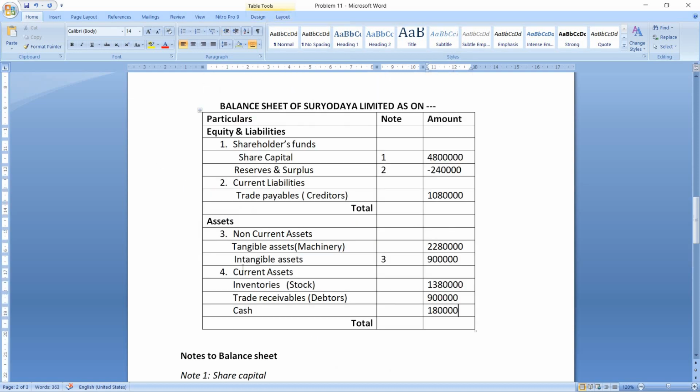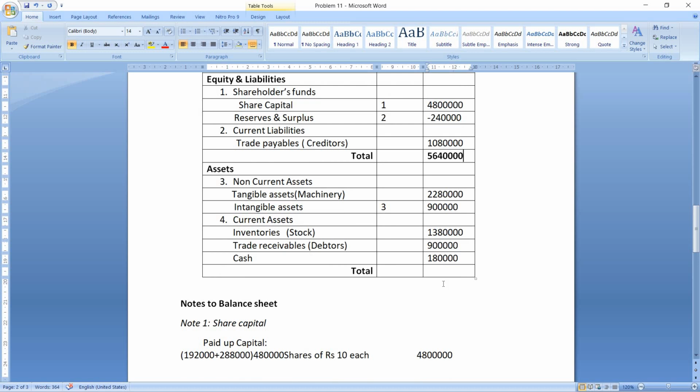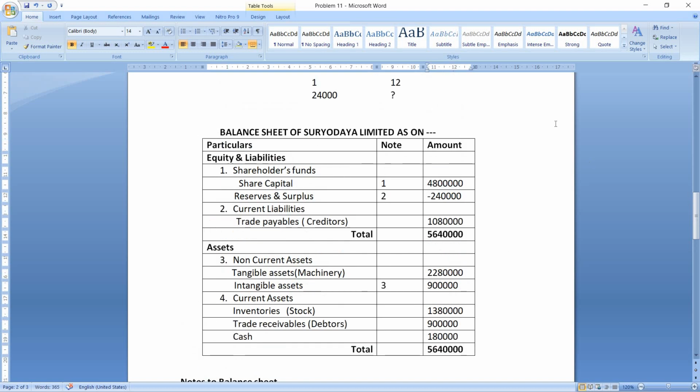So we have taken all the assets and liabilities. Now let us make the total of the balance sheet. Let us first make the total of liability side. That will be 56,40,000. Okay. Similarly, we will make the total of asset side. The total is the same, that is 56,40,000. I hope you have understood the problem.